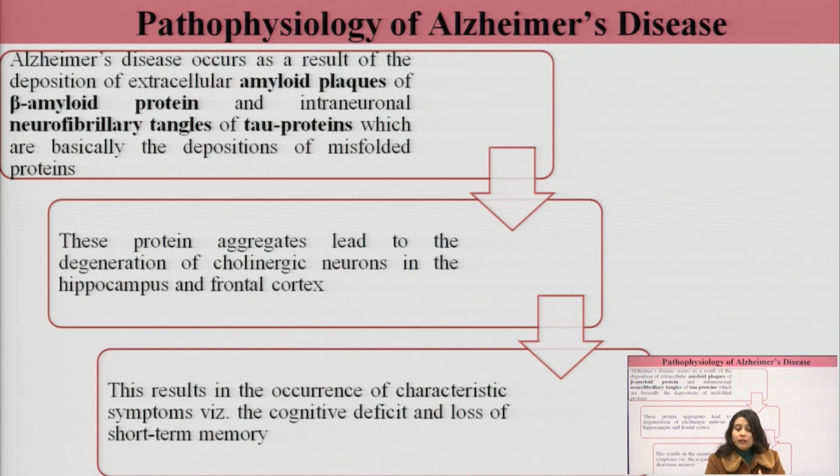When these cholinergic neurons are destructed in the hippocampus and the frontal cortex, this results in the characteristic symptoms with the cognitive deficit and the loss of short-term memory.